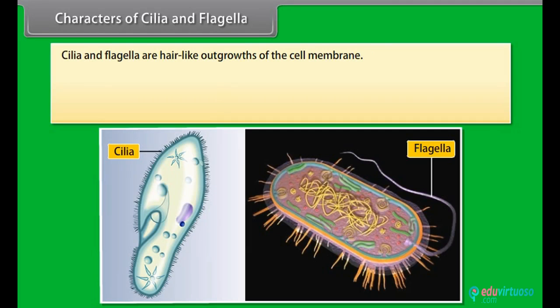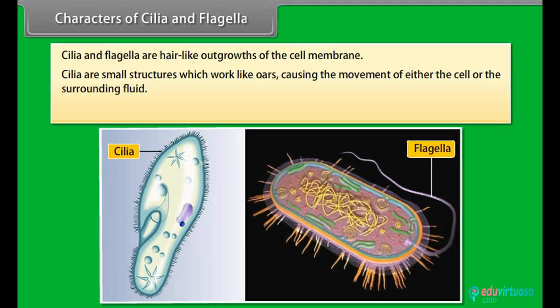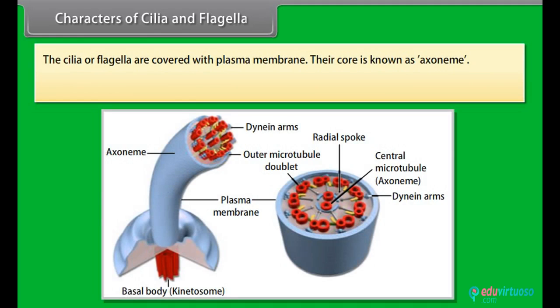Cilia and flagella are hair-like outgrowths of the cell membrane. Cilia are small structures which work like oars, causing the movement of either the cell or the surrounding fluid. Flagella are comparatively longer and responsible for cell movement. The cilia or flagella are covered with plasma membrane. Their core is known as axoneme.